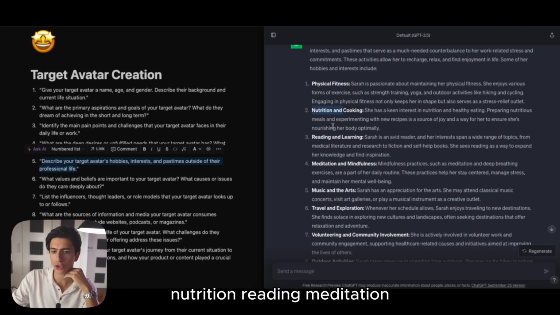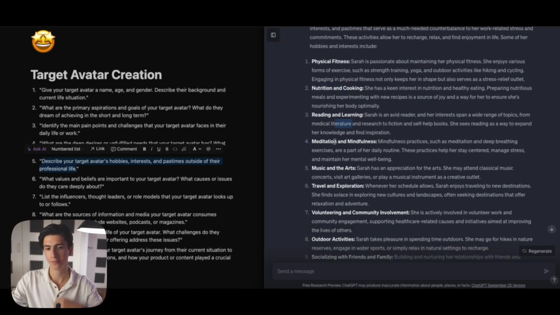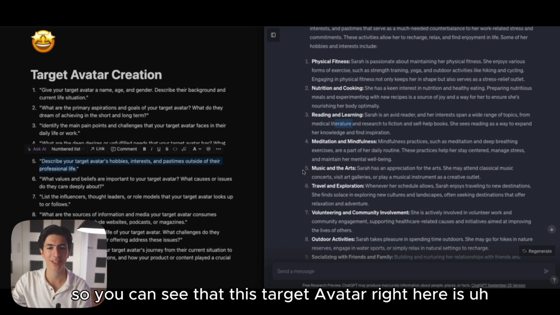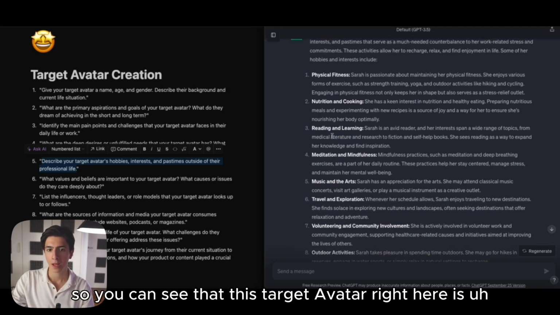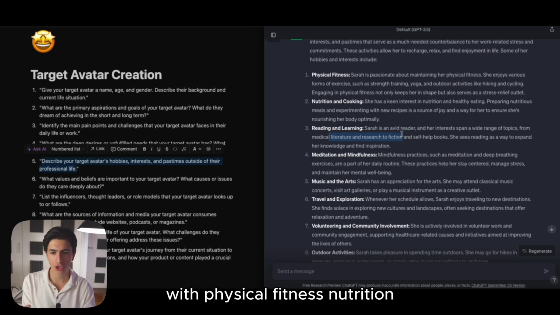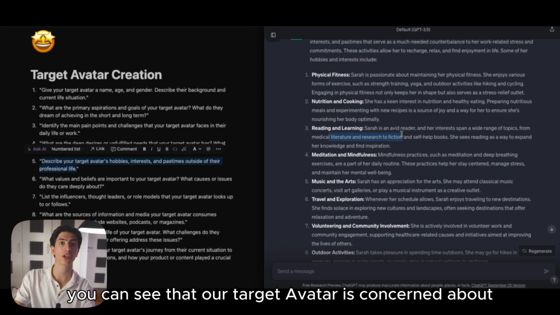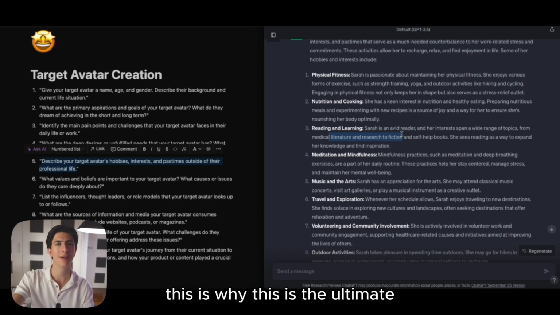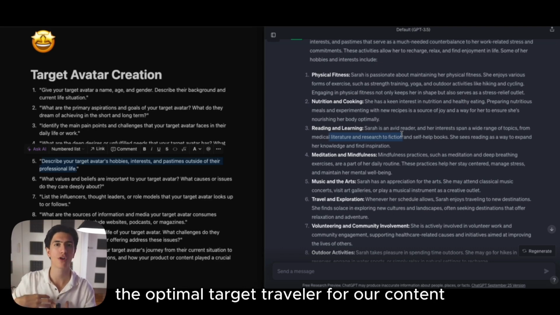We got physical fitness, nutrition, reading, meditation, music and arts, travel, exploration. So you can see that this target avatar right here is consciously trying to increase her health, with physical fitness, nutrition, reading, meditation. Our target avatar is concerned about her health. She wants to optimize her health. This is why this is the optimal target avatar for our content.